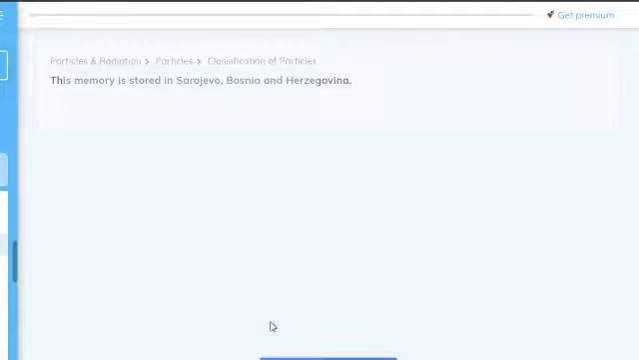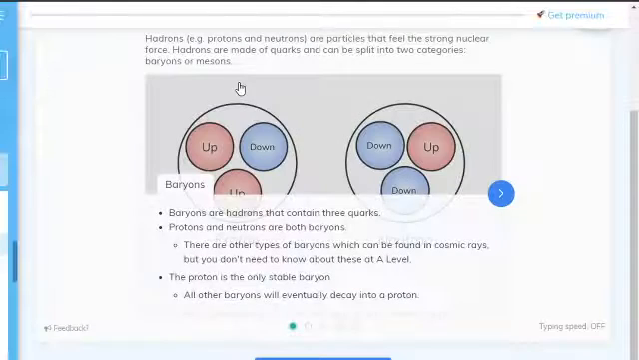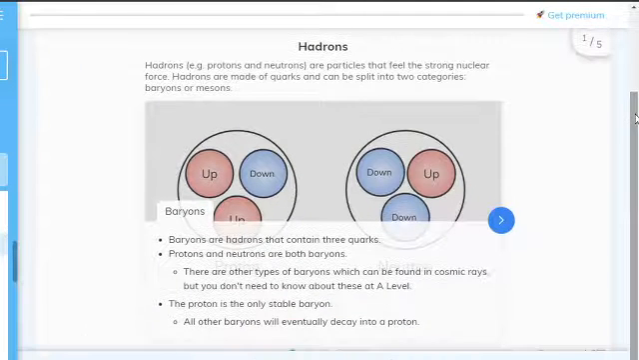Classification of particles. That's next. So, hadrons. Hadrons are particles that feel the strong nuclear force, such as protons and neutrons. Hadrons are made up of quarks and can be split into two categories: baryons and mesons. Baryons are like heavy-duty protons that want to decay into protons. Baryons are hadrons which have three quarks.